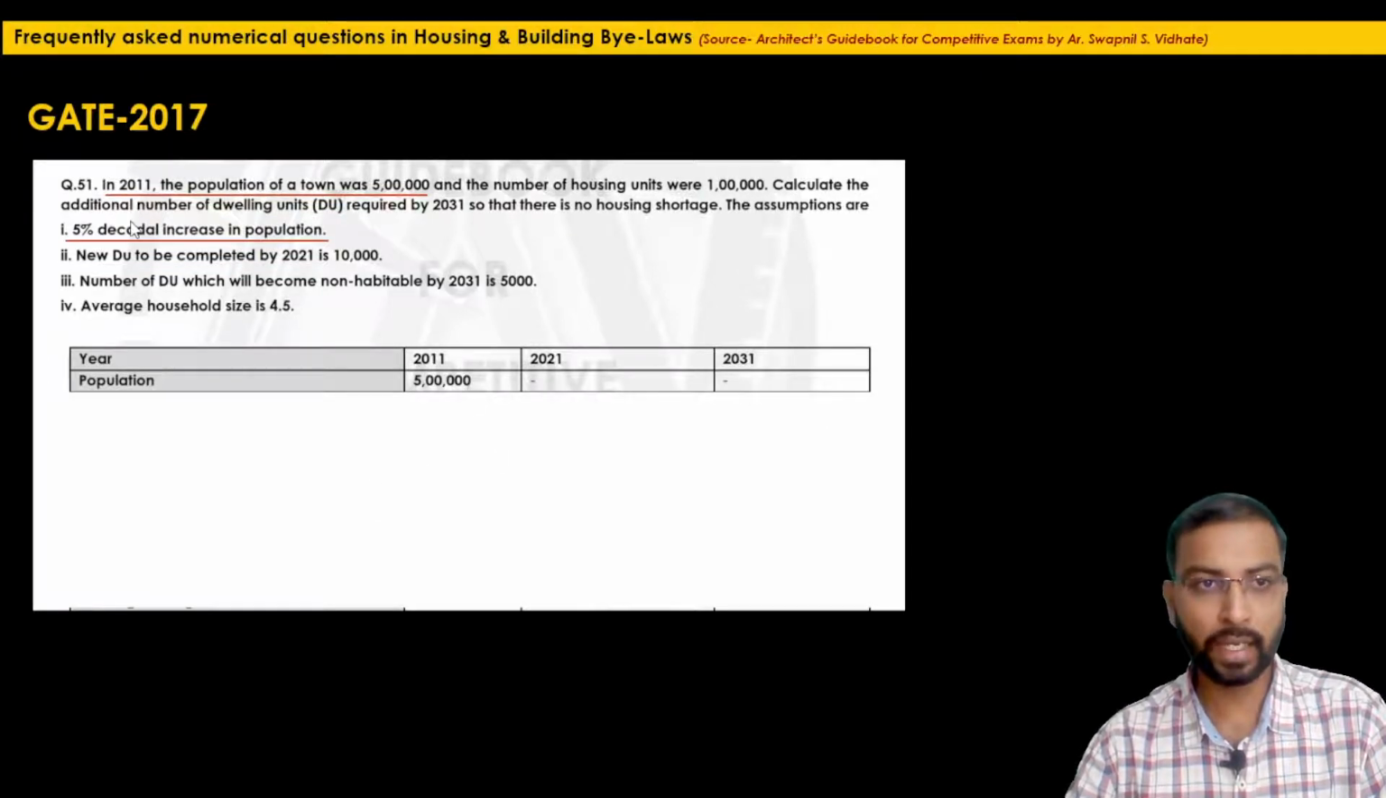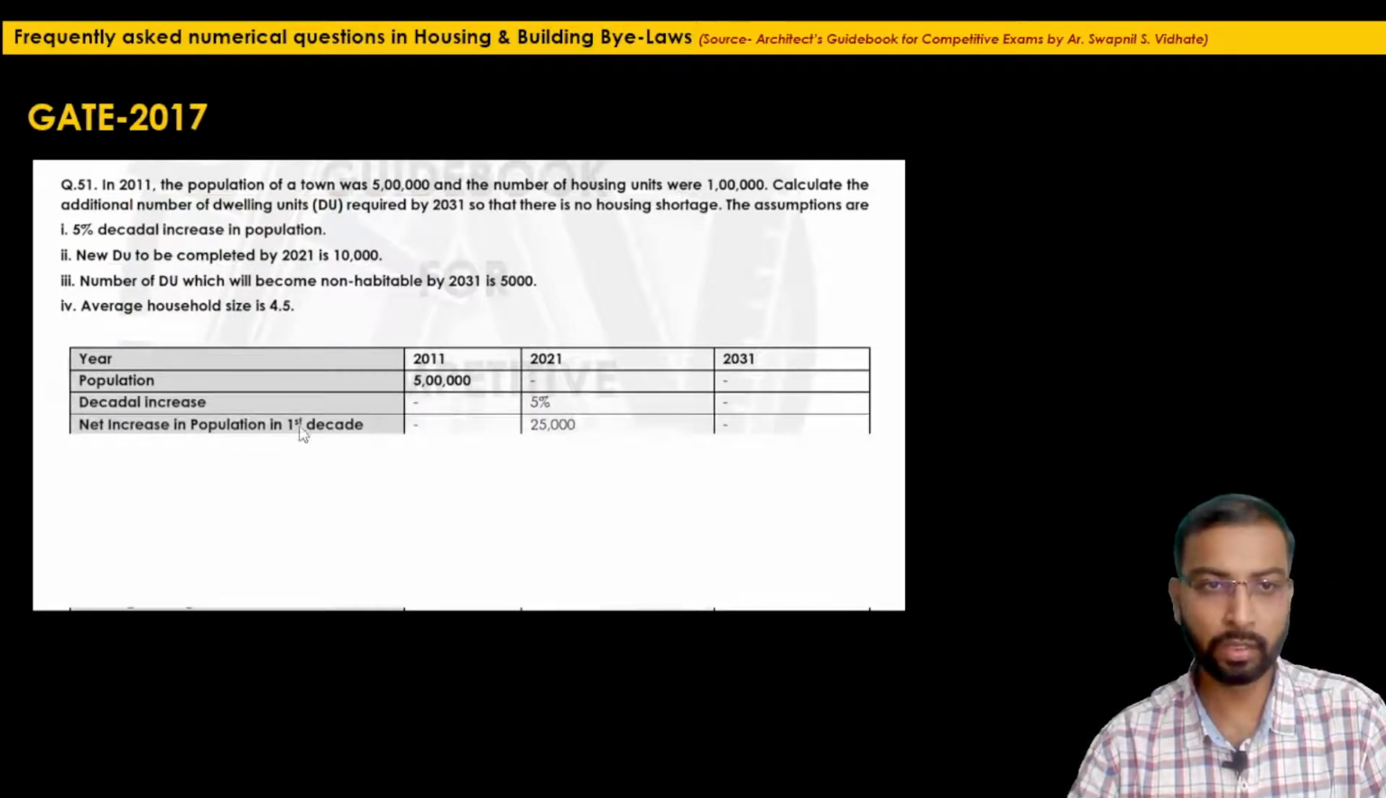The next thing they mention is a 5% decadal increase in population. That means by the year 2021, 5% of 5 lakh will be the net increase. So how much is 5% of 5 lakh? It will be 25,000. So the net increase in population in the first decade is 25,000; if you add it to the 5 lakh, it will be 5 lakh 25,000. So 5 lakh 25,000 will be the population by the year 2021.